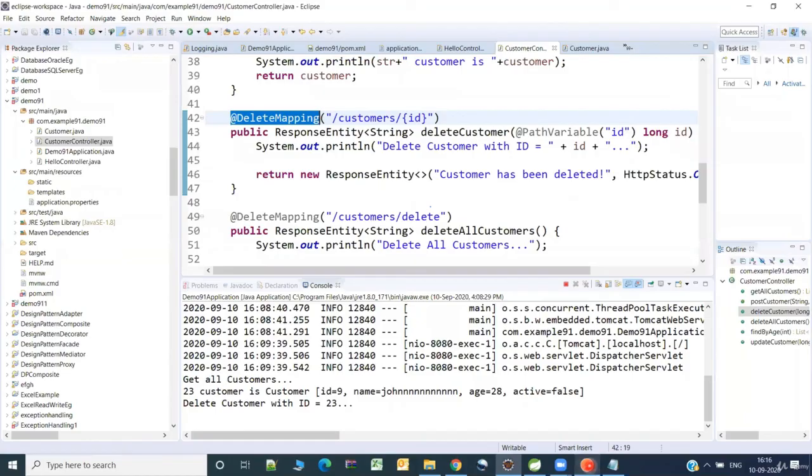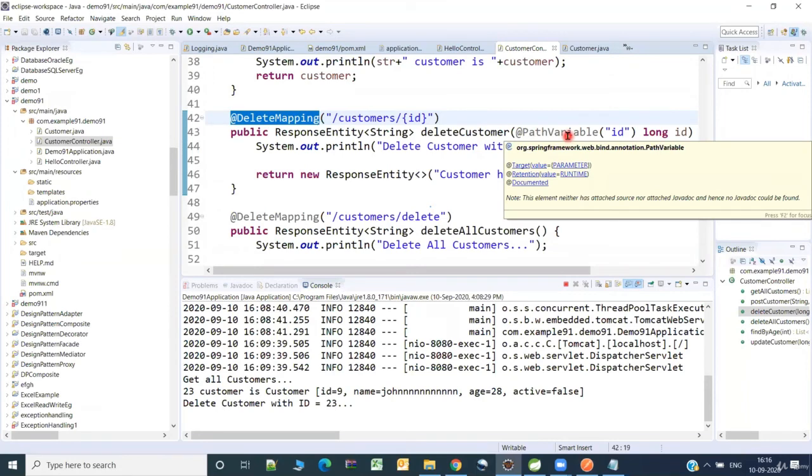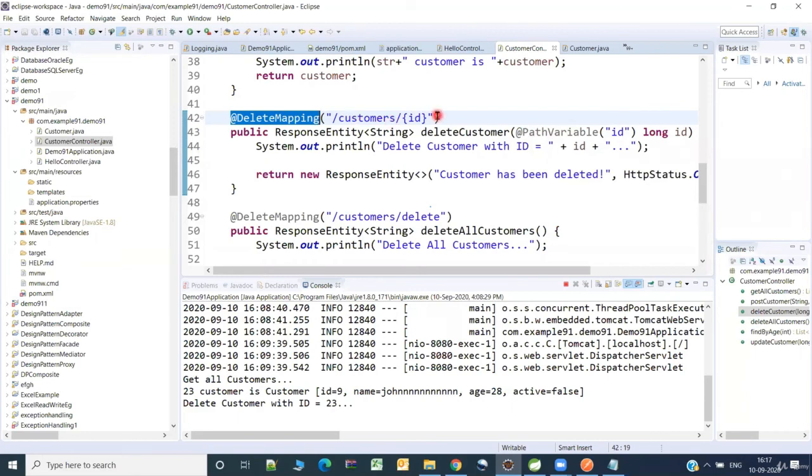So why I'm sending the 23 is basically because it is a path variable. See, query parameter is different, path variable is different. Here the value comes up in the URL itself. But in the case of query parameter, you need to give the name of the parameter equal to the value. Okay, so you can use either of them based on your requirement.